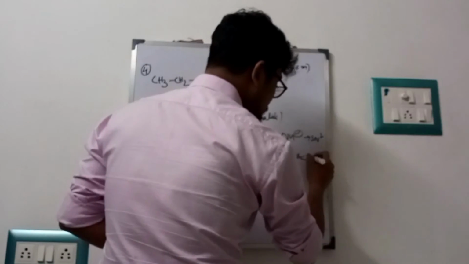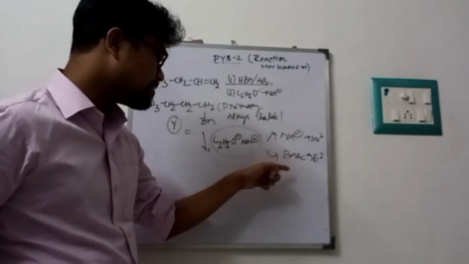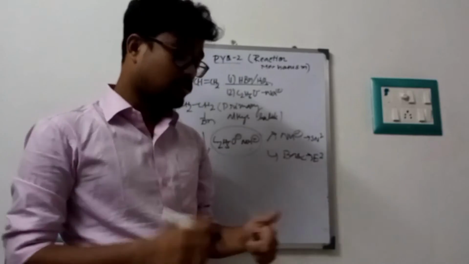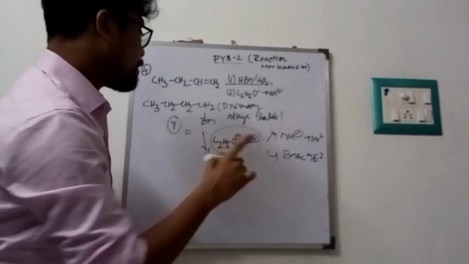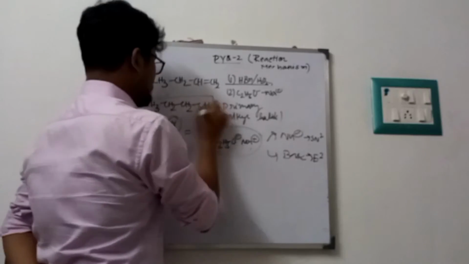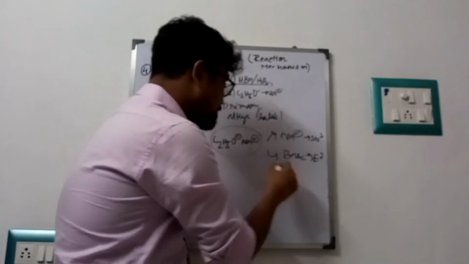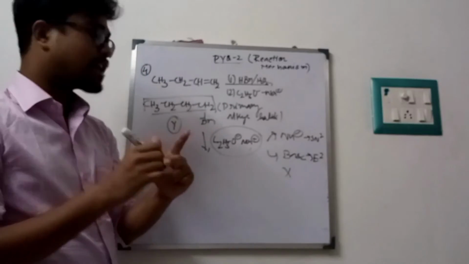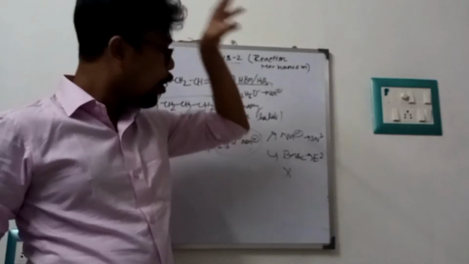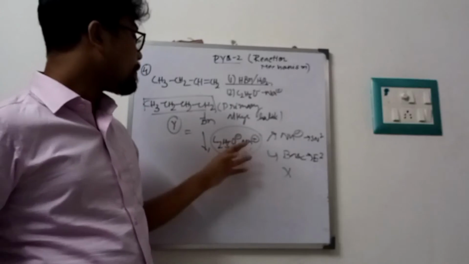It can act as a base, and when it acts as a base, it will show the E2 reaction. Now the substrate is 1 degree, that means primary. In the case of primary, the elimination reaction cannot take place. SN2 will only take place in the presence of O minus.